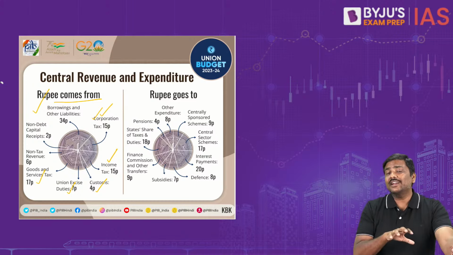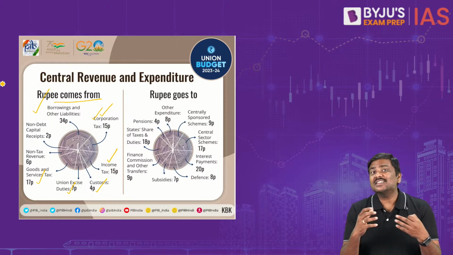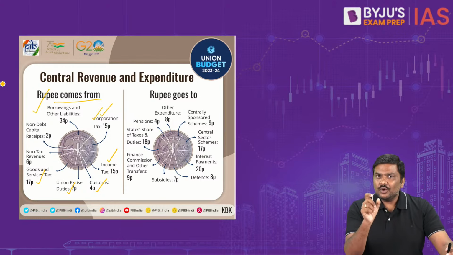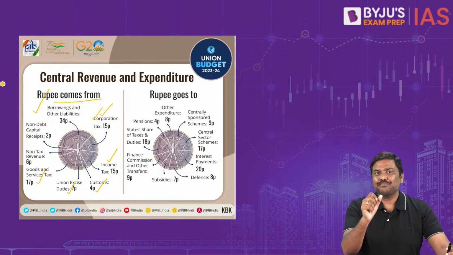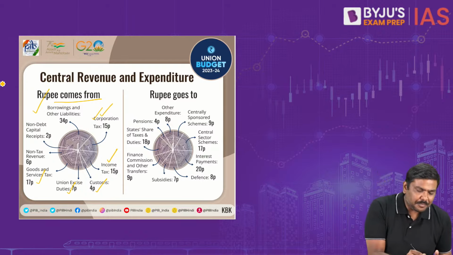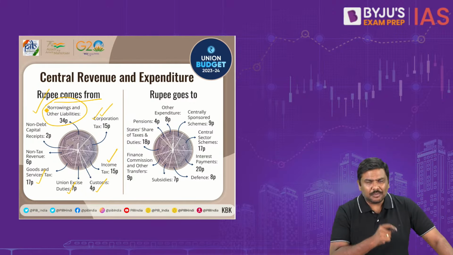Now some of you look at it and say, but sir, government is not collecting a large amount of money in the form of taxes. Do not look at the taxes individually. Look at the taxes in summation. No doubt government is borrowing a huge amount of money.